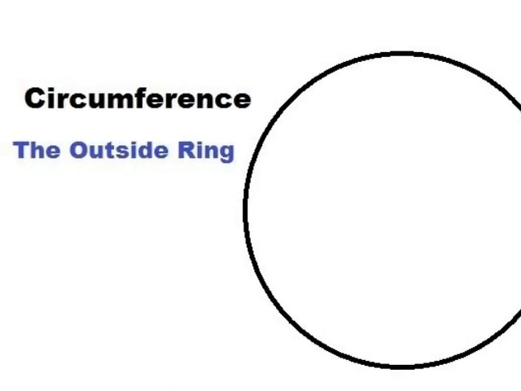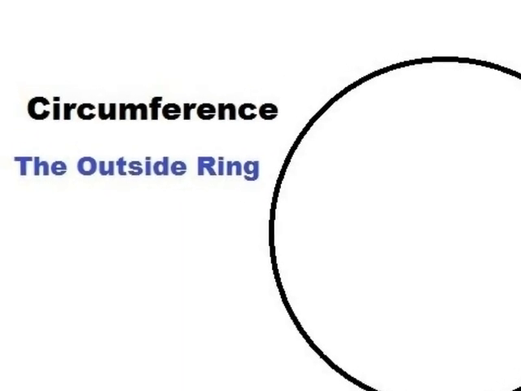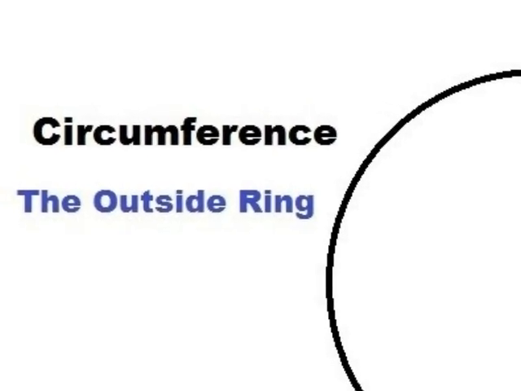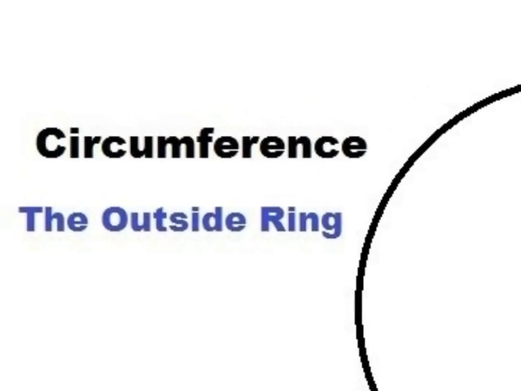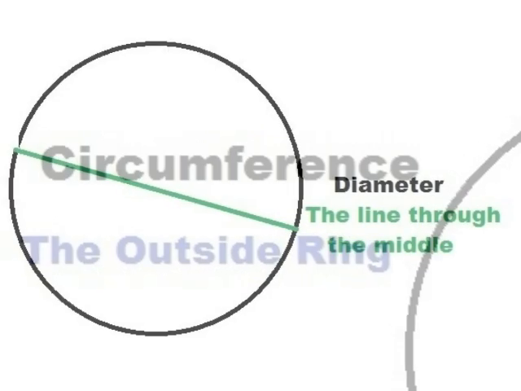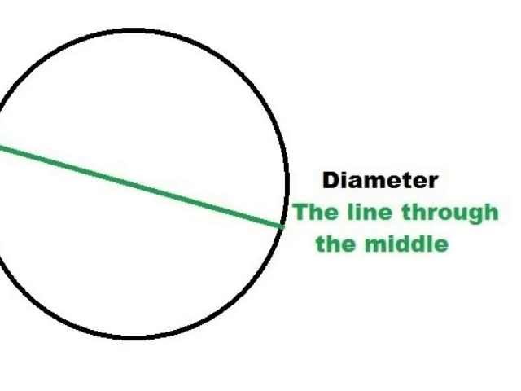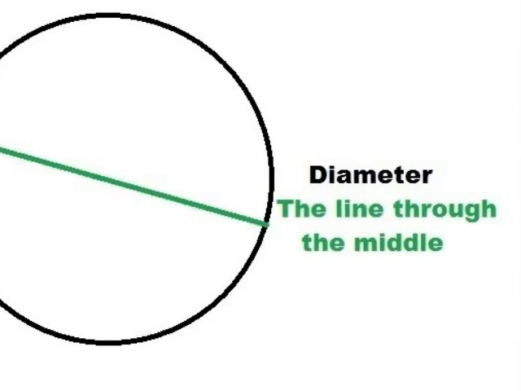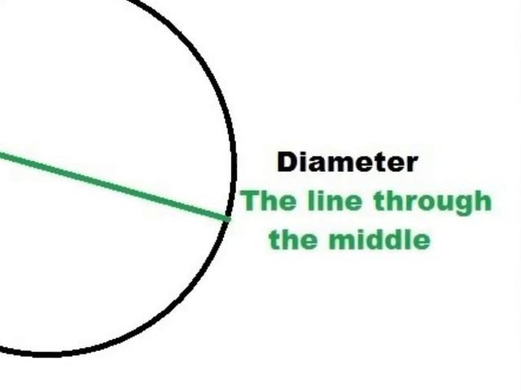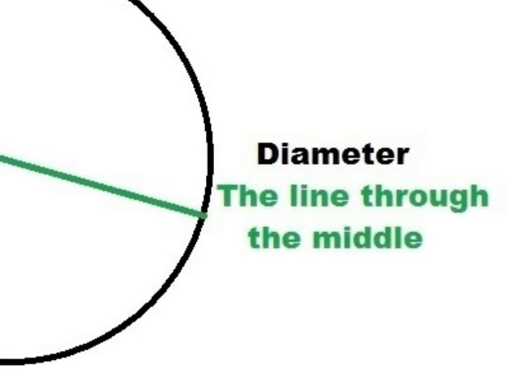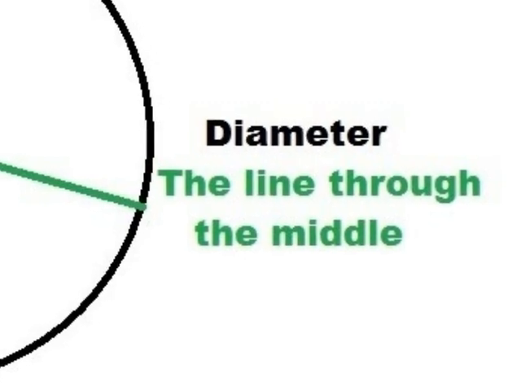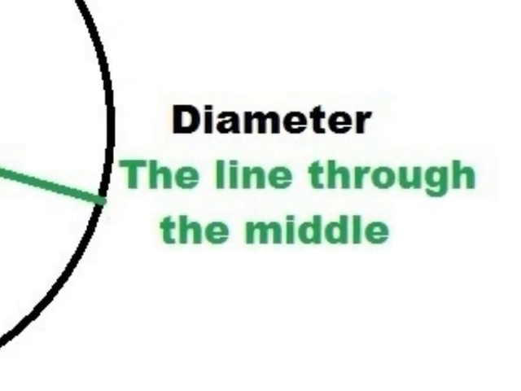So really briefly, let's go over what pi actually is. Pi is the ratio, or the fraction, of the circumference, so the outside ring of the circle, and the diameter of the circle, so the line that goes all the way through the middle. Now remember that we learned about the radius. The radius is only half the circle. The diameter is the whole thing. So just remember that. The whole thing. So the whole outside and the whole middle line through a circle.